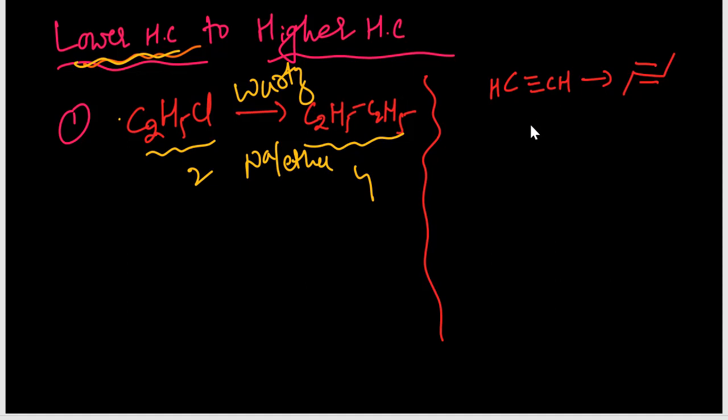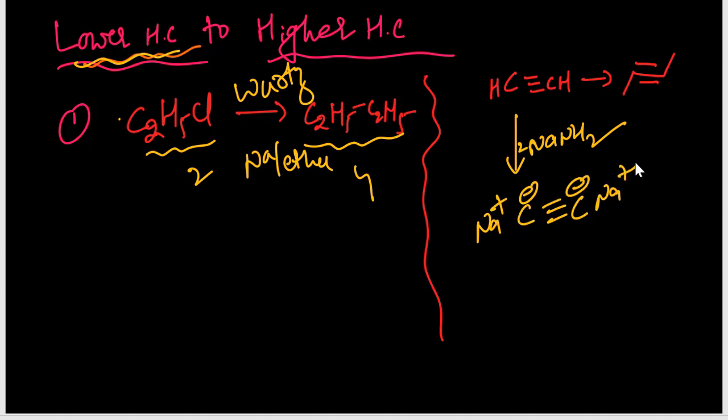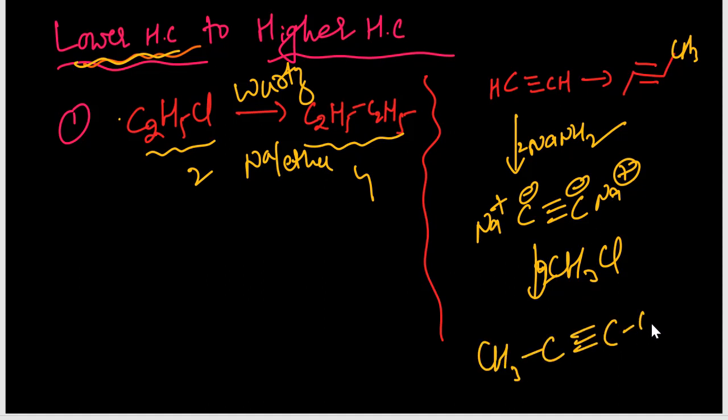Next, in case of alkynes, how to increase the chain? In this case, you can take sodamide, NaNH2, 2 moles you take, we are getting Na plus C triple bond C minus Na plus. Then you take RX, here what you want is just a methyl group extra. So you take methyl chloride, 2 moles you take. So 1 mole right side, 1 mole left side, you will get like this. So we can get a longer chain of alkynes like this.